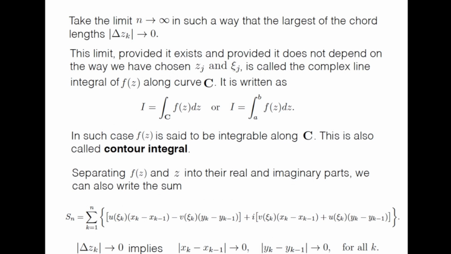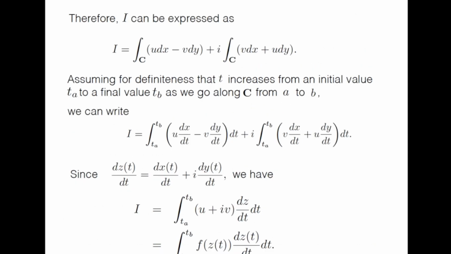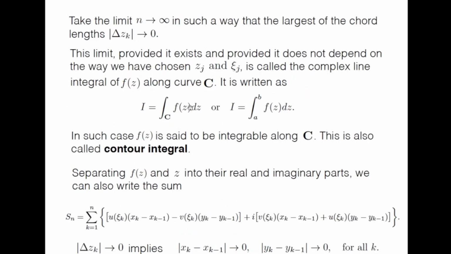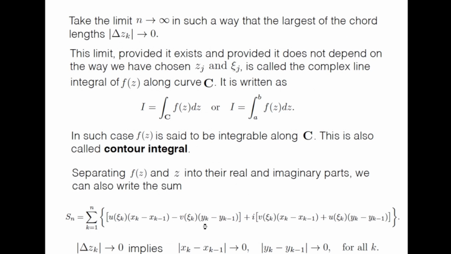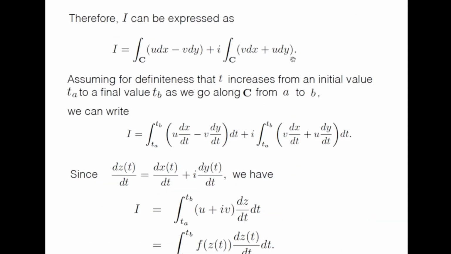Just write f(z) as u plus iv and z as x plus iy, use it in the sum and expand. You will get this. Now mod delta zk tending to 0 means that xk minus x_{k-1} tends to 0 and yk minus y_{k-1} tends to 0 for all k. Therefore, I can be expressed as the integral along C of u dx minus v dy, plus i times the integral along C of v dx plus u dy. You can see it from here.